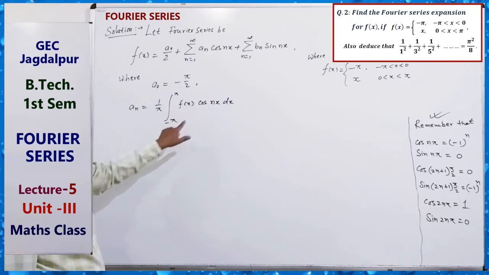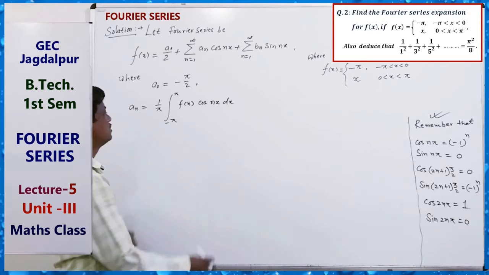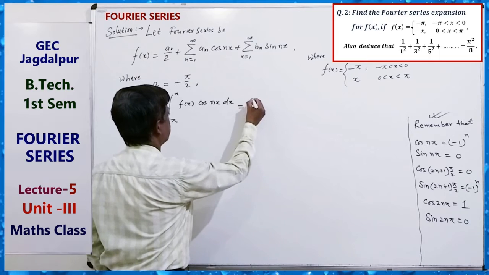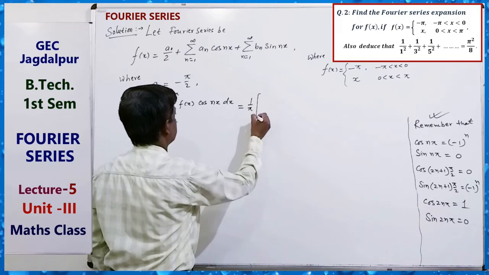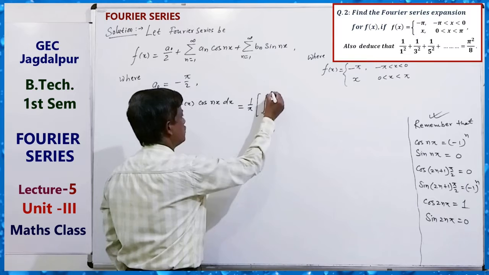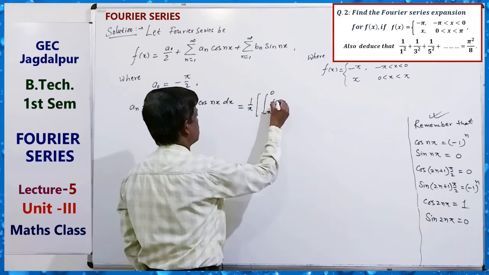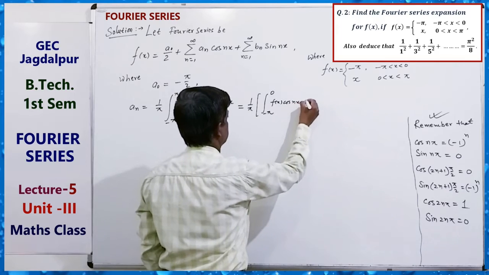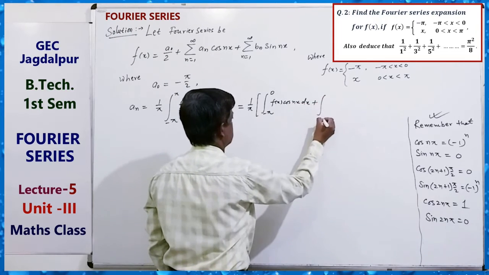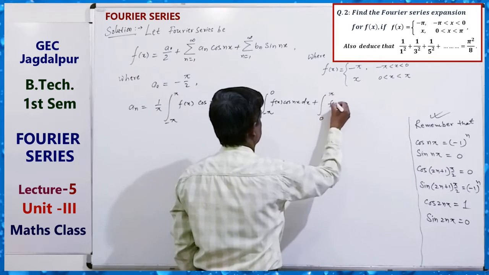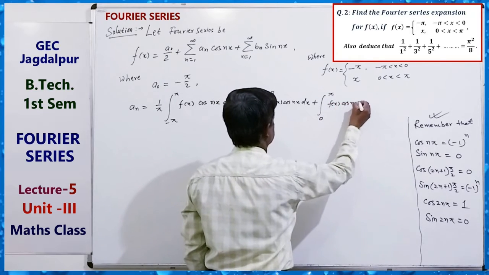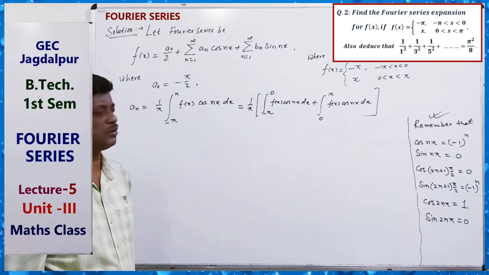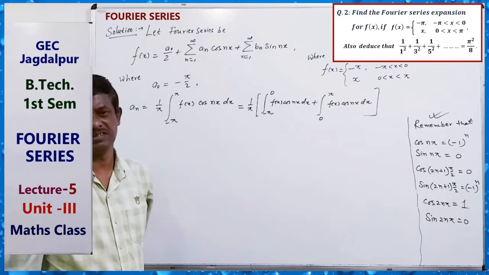So we can break it: 1 by pi, minus pi to 0 f(x) cos nx dx plus 0 to pi f(x) cos nx dx. Finding the Fourier series means just solving these three integrals mainly.